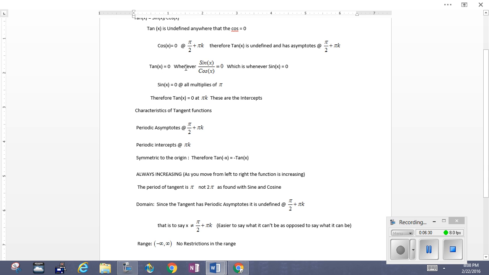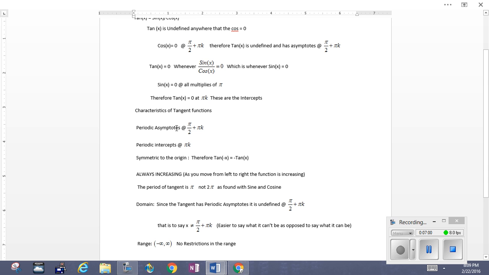Additionally, since tangent is that ratio of sine over cosine, where the sine becomes 0 are the values coincident with where the tangent becomes 0. So since the sine goes to 0 at all multiples of pi, we conclude that the tangent has its intercepts at all multiples of pi.